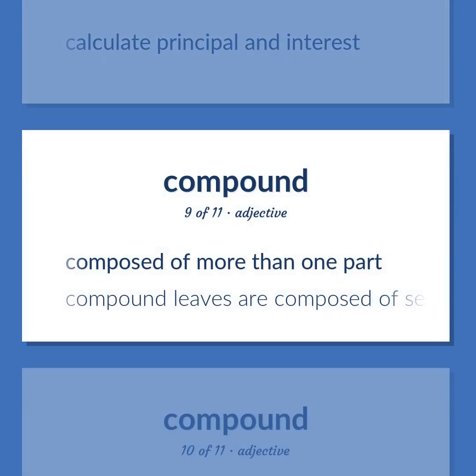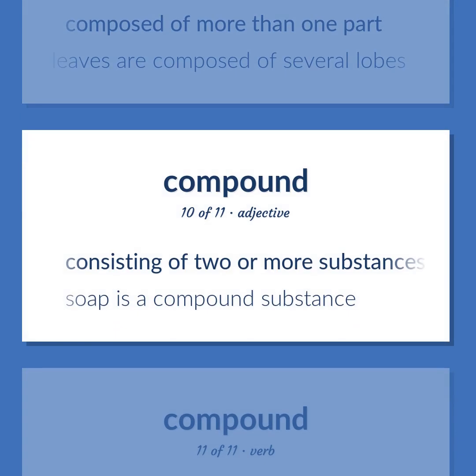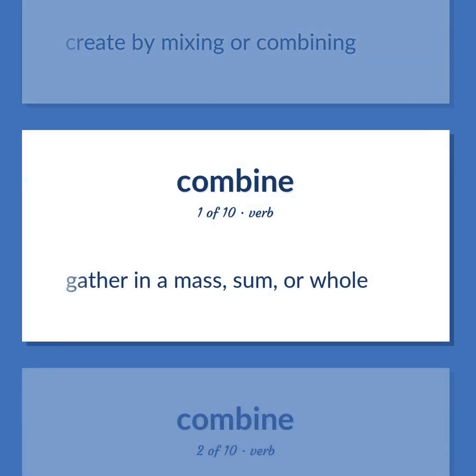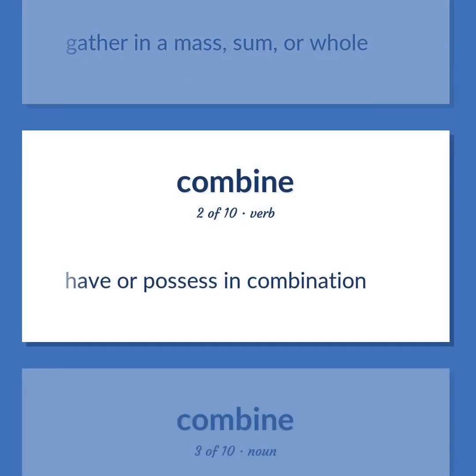Composed of more than one part. Compound leaves are composed of several lobes. Consisting of two or more substances or ingredients or elements or parts. Soap is a compound substance. Create by mixing or combining. Gather in a mass, sum, or whole. Have or possess in combination.